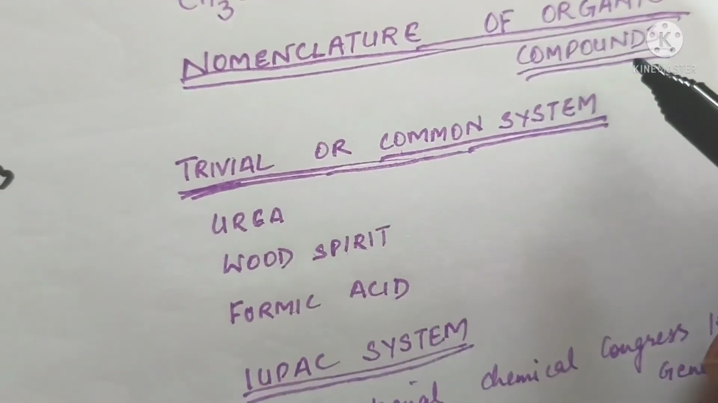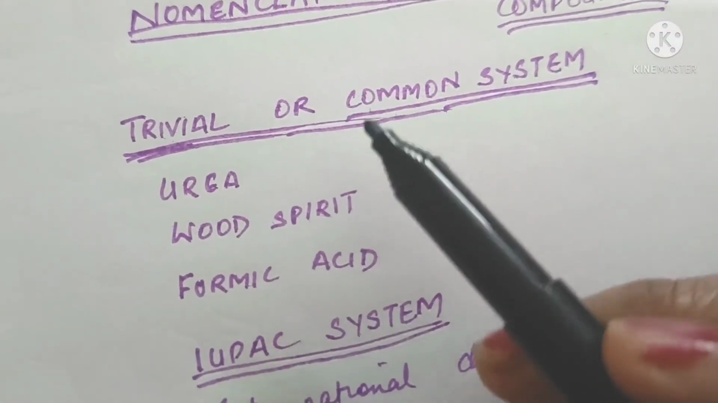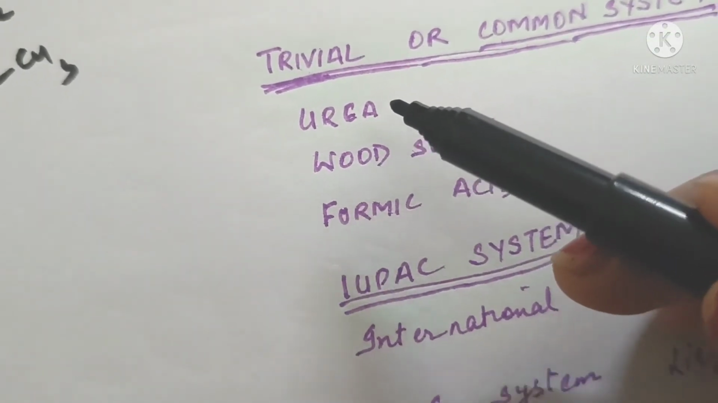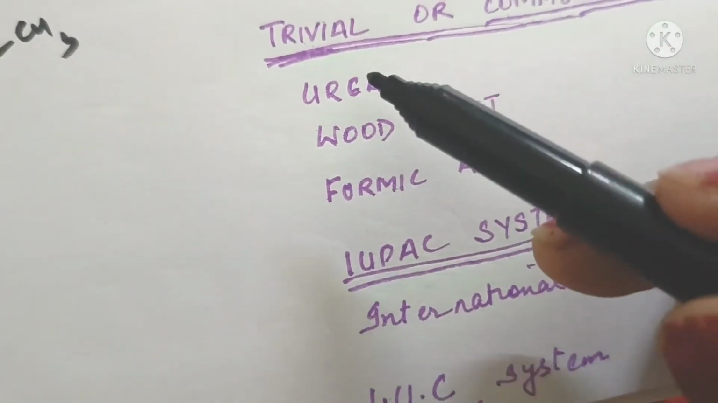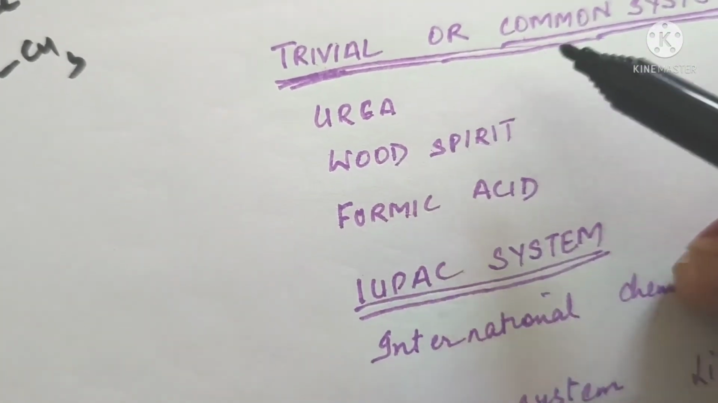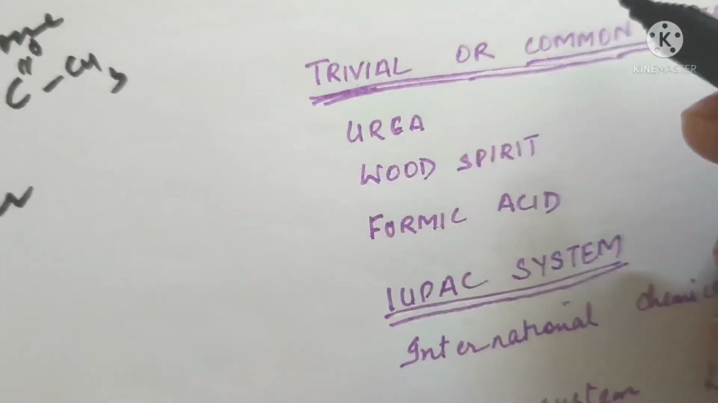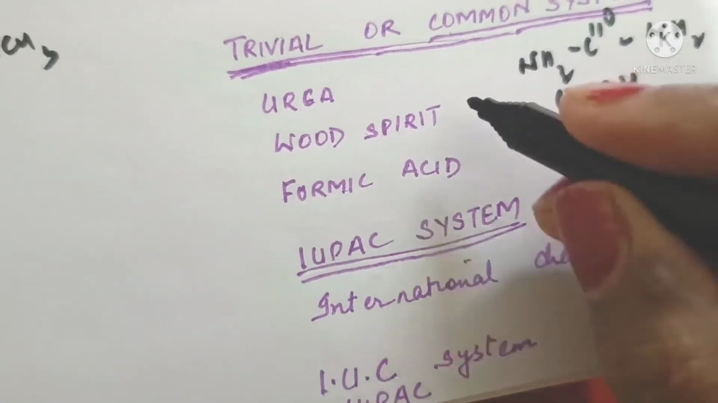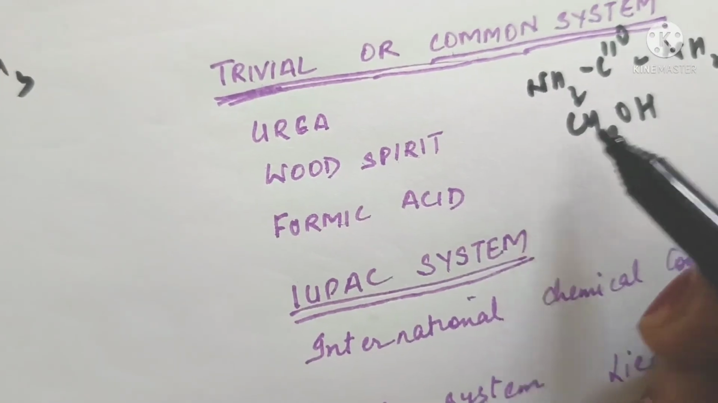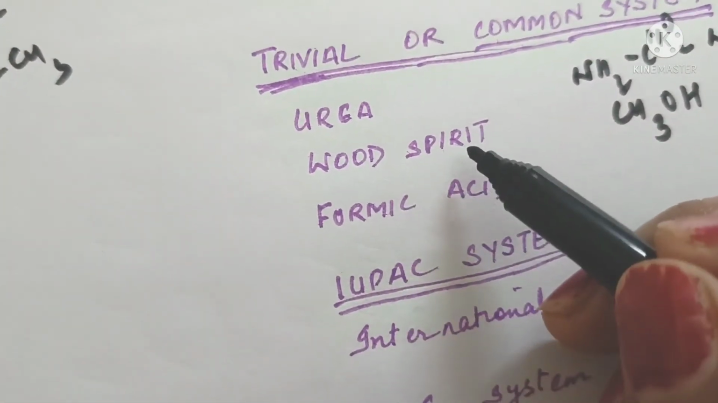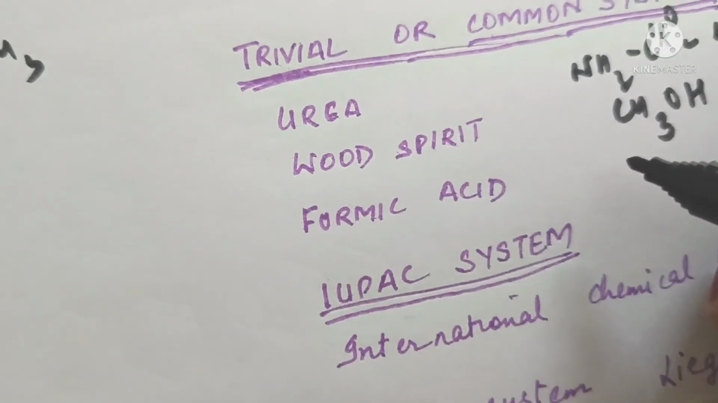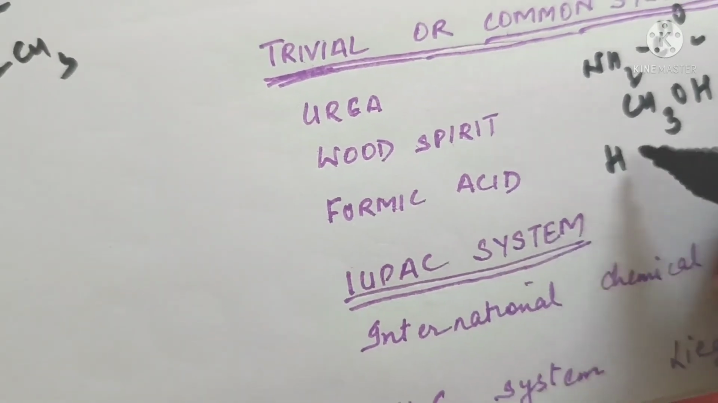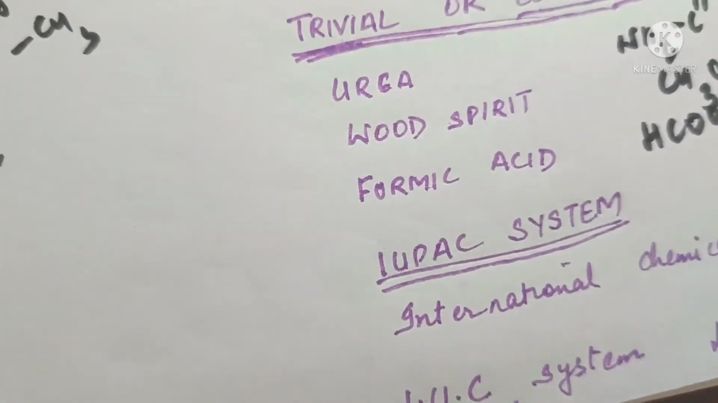Nomenclature of organic compounds. We can have two systems of nomenclature. Trivial or common system, that the name of the compound was based on the source from which that compound was obtained, because urea could be isolated from urine of animals, so the compound was called urea. Similarly, methyl alcohol was called wood spirit in common system because this compound could be obtained by the destructive distillation of wood. And formic acid was from red ants, which were called formica. So the acid obtained from them, HCOOH, was called formic acid.